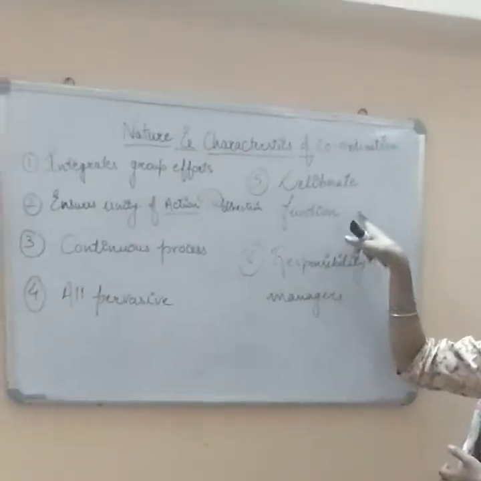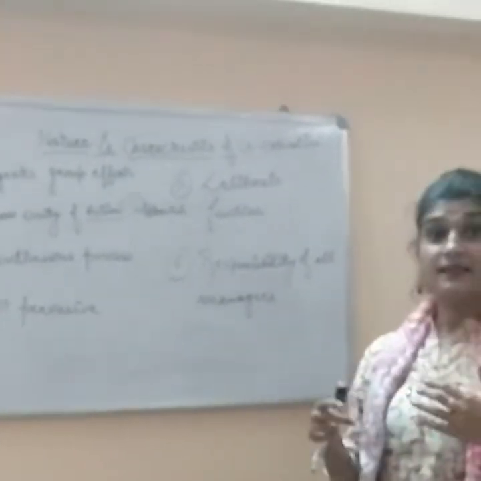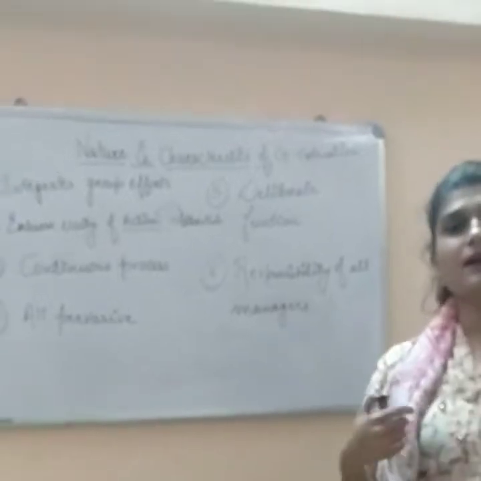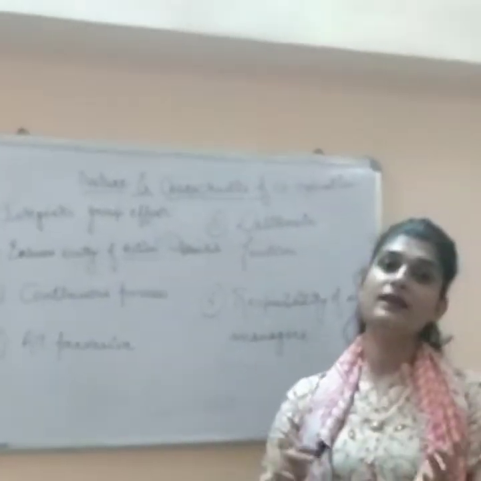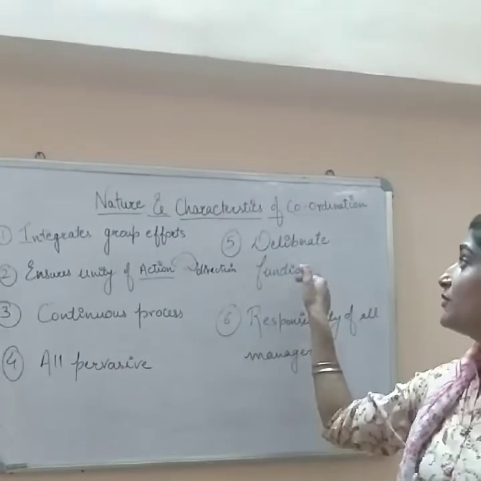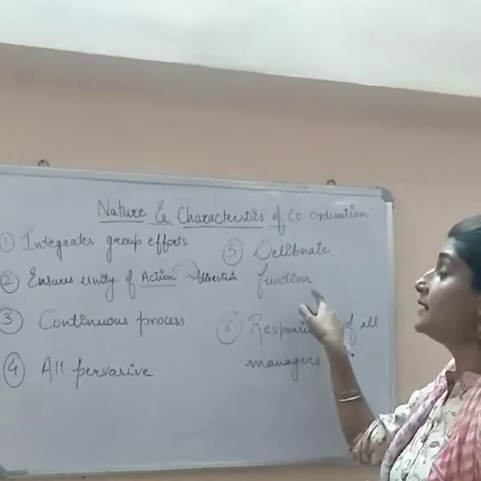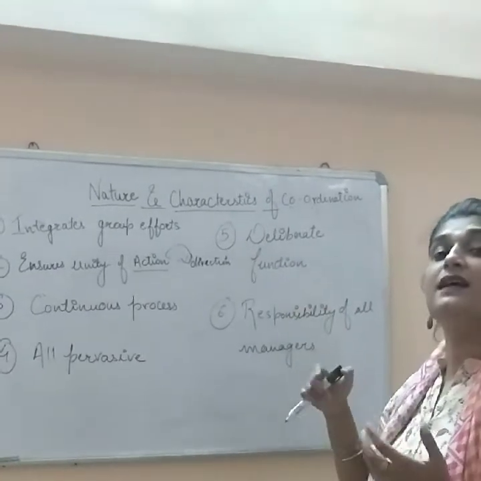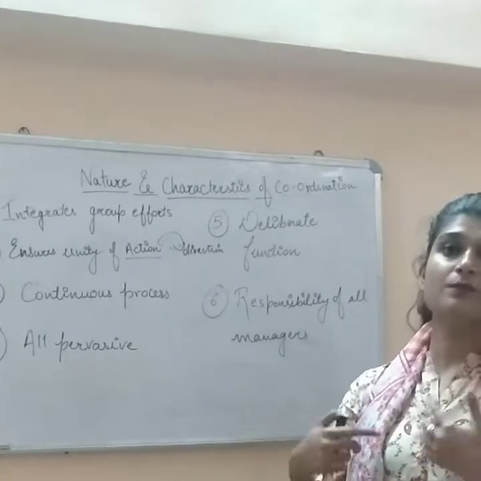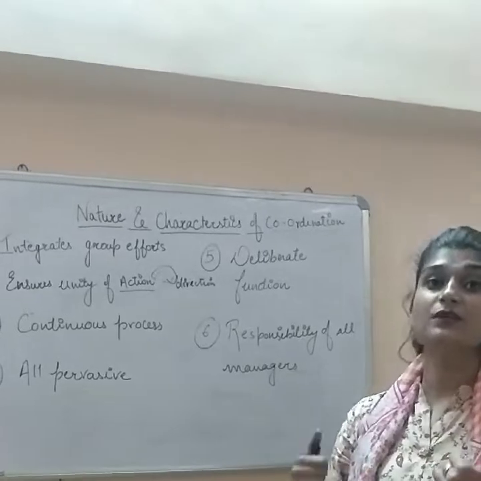The fifth one is deliberate function. Deliberate function means it is not created by itself, right? It is something the manager establishes, like when a manager has to coordinate between the departments, right? They have to synchronize between the departments. This function is automatically created, right? Hence it becomes the deliberate function. It is created by the managers when they are supervising or executing the functions, or executing the policies.